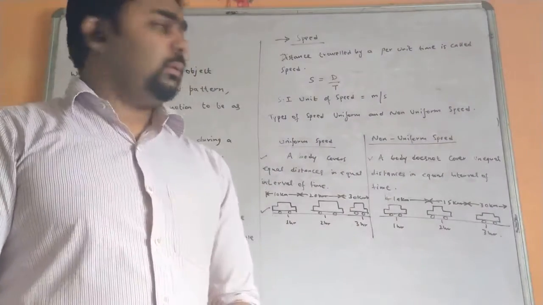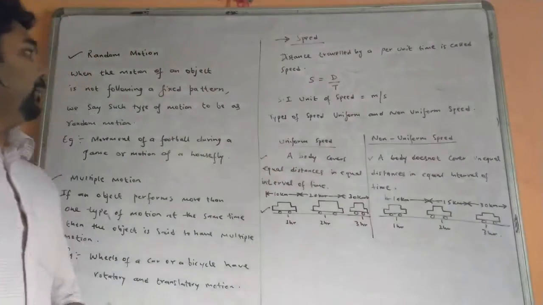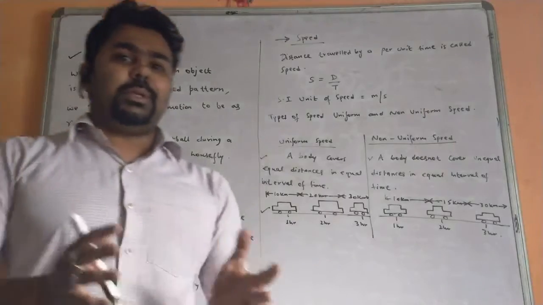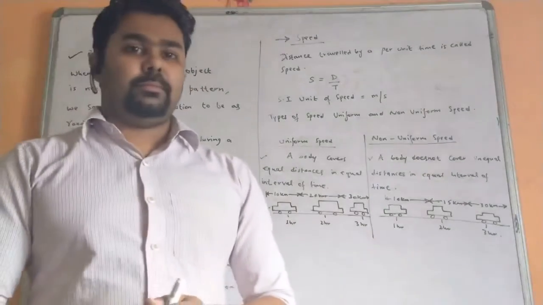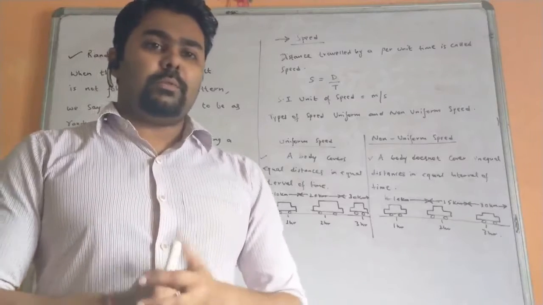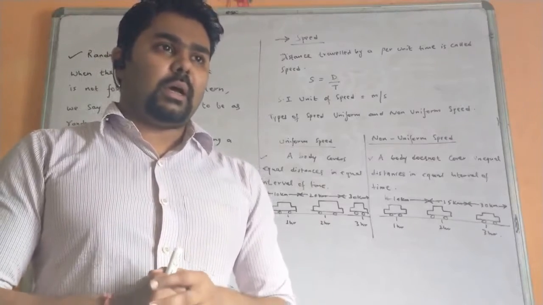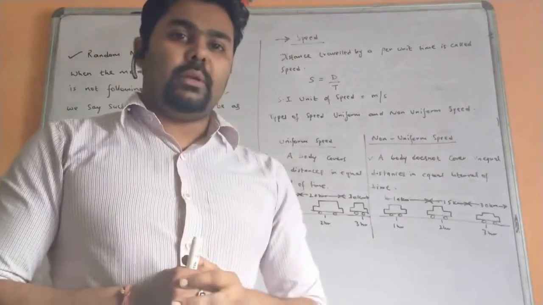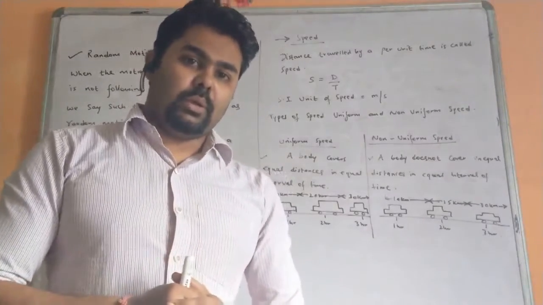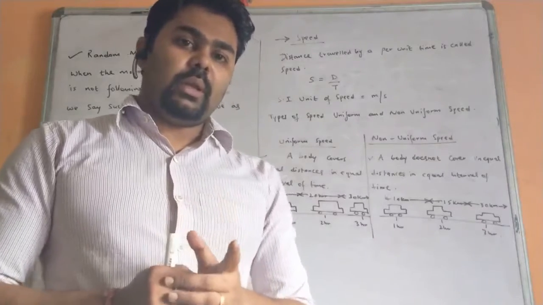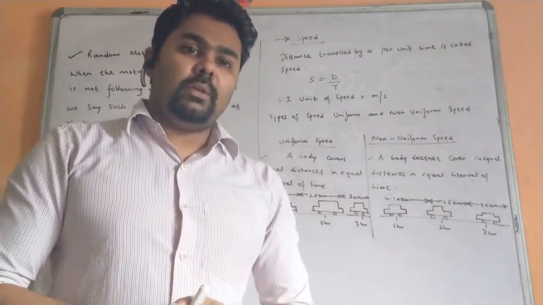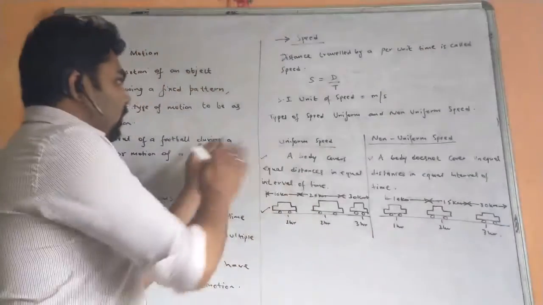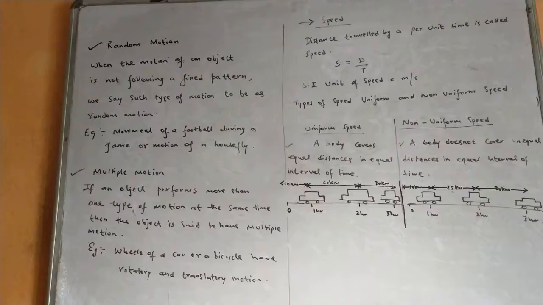And next we will move to speed. What is speed? Distance traveled by an object per unit time is considered as speed. Okay, like for example, I am on a bicycle. I have covered 1 kilometer in 1 hour. Okay, 1 kilometer in 1 hour. So what is my speed? 1 kilometer per hour.